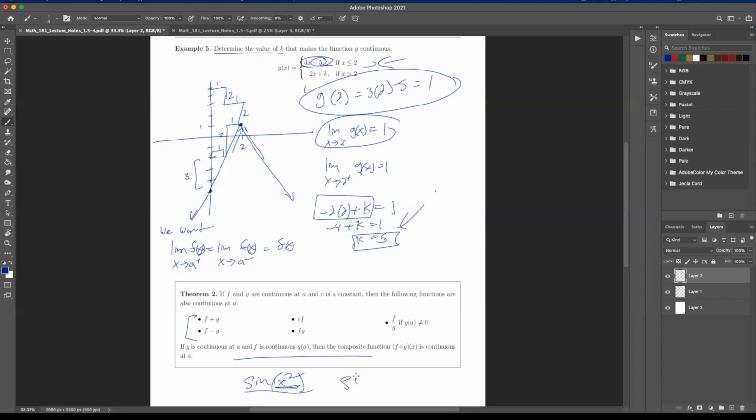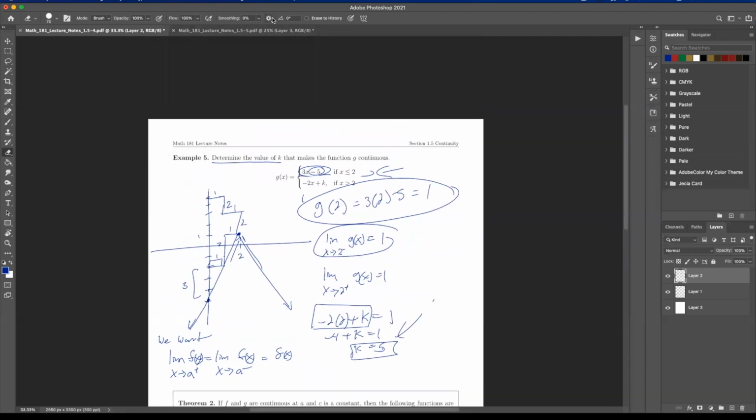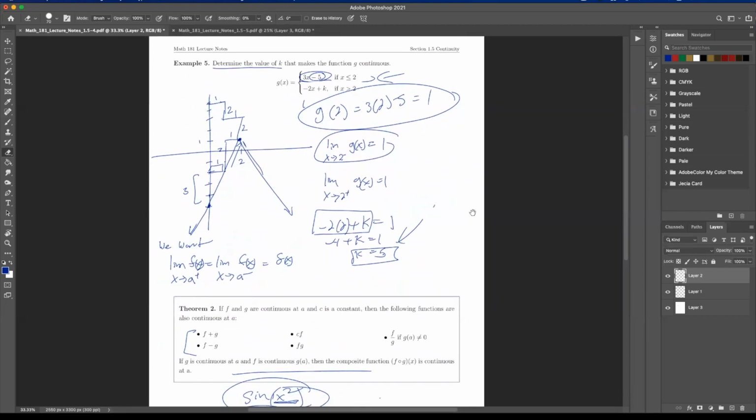Because notice sine of x is just one of the trig functions whose domain is all real numbers. And so it's continuous everywhere. And so this is continuous everywhere, even though it's not strictly listed above. And so you can use this composite function to get most of your things are continuous, right? As long as everything's in its domain. So you can use this theorem a lot along with the theorem before it, which says polynomial, rational function, and exponential are continuous in their domain.